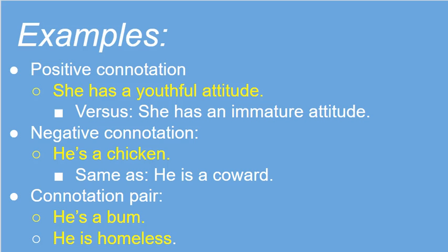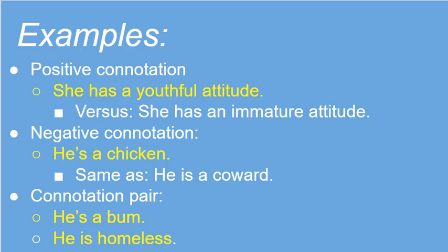Let's look at a negative connotation. He's a chicken. Is that the same as he is a coward? Yes, it is. So you can have the connotation of the word chicken to be negative. Is the actual animal a chicken negative? No, it's a good animal. But in this sense, we are using it in a negative way by saying someone is a chicken. That means he's a coward.